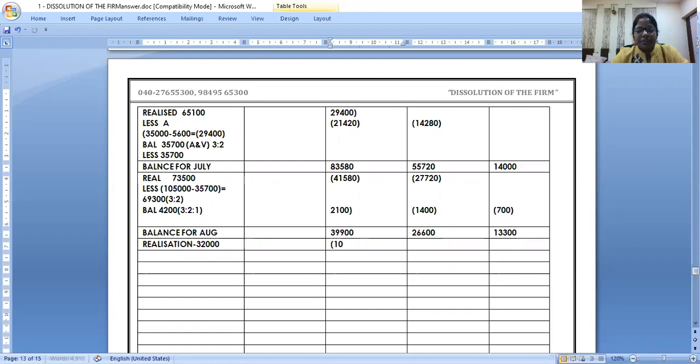How much? 16,000. 16,000 you pay to Arun. 10,667 you pay to Varun, and 533 you pay to Tarun. Now, this is your last money realized.